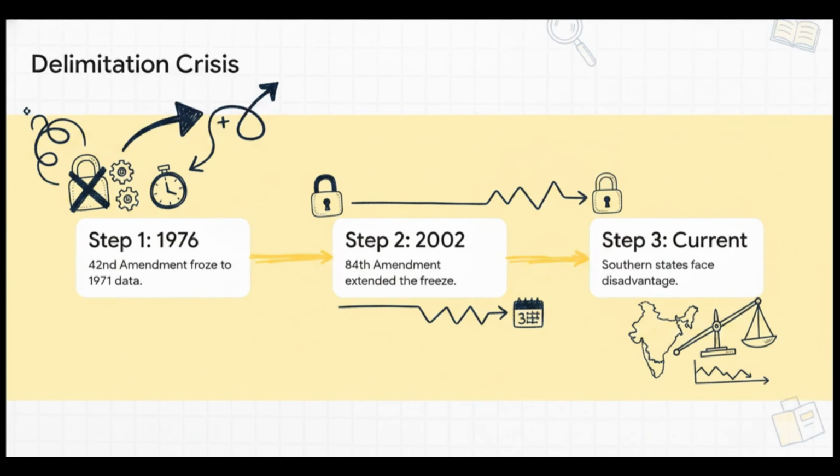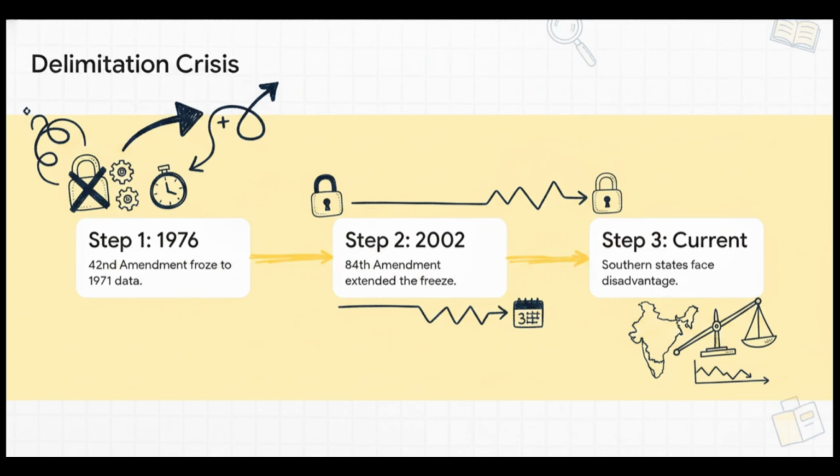Moving on, the delimitation crisis is definitely a complex issue, but it's like a giant puzzle we can easily break down. This shows how historical constitutional amendments have led straight to the representational anxieties currently being voiced by southern states. Back in 1976, Step 1, the 42nd Amendment froze delimitation to 1971 data. Why did they do this? Essentially, to actively encourage states to implement family planning without the fear of losing their proportional seats in the Lok Sabha. Fast forward to Step 2, the 84th Amendment in 2002 extended this freeze to the first census after 2026.